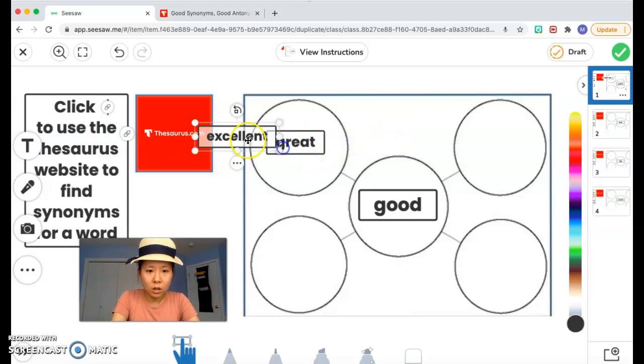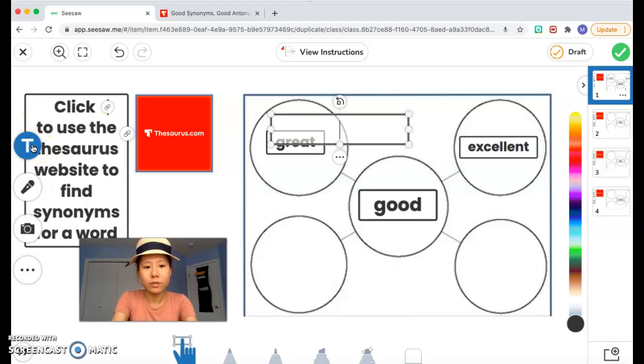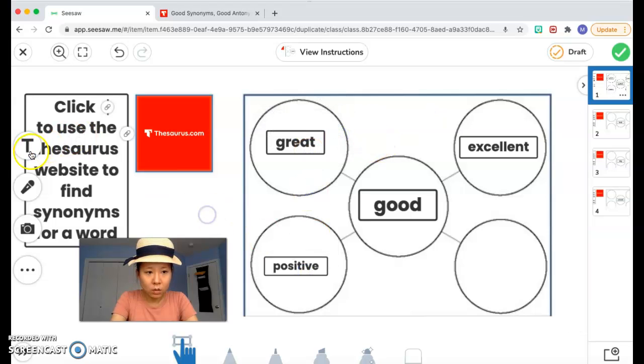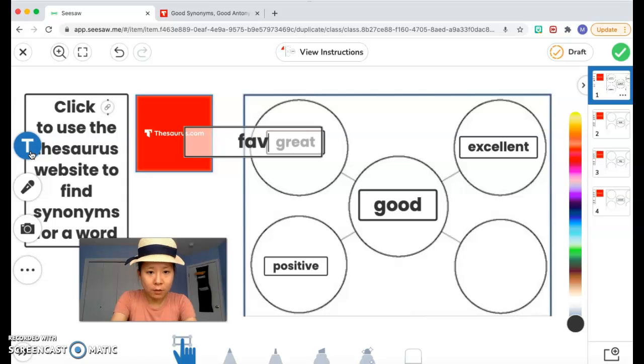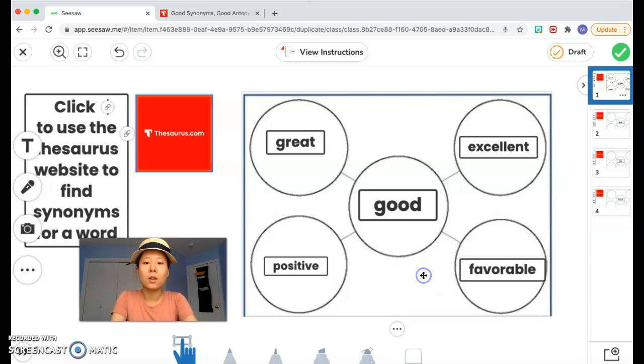Okay. And another one, I think if I remember, positive. And there was another one that's favorable, I think. Sorry, whoopsie. All right, there we go.